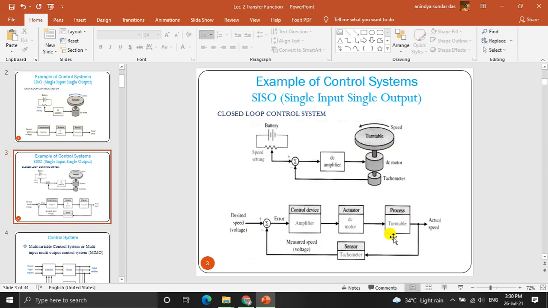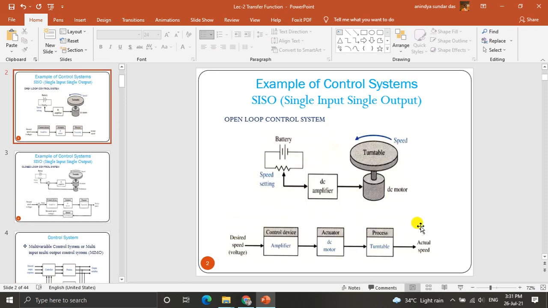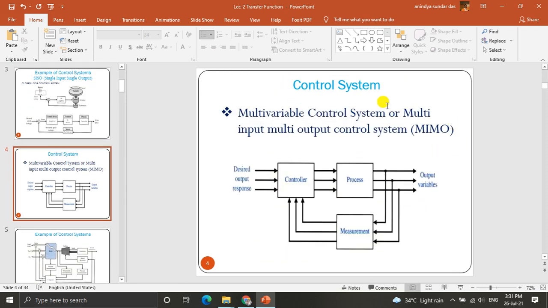Using this closed loop system, we are sensing the actual speed of the motor using the tachometer, which is a sensor, and then we compare it with the desired speed. The error is applied to the DC amplifier, which applies the manipulated variable to the actuator, the DC motor, and we can control the process. So this is the single input single output automatic or closed loop control system. The earlier one is the open loop control system.